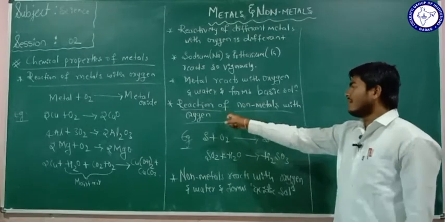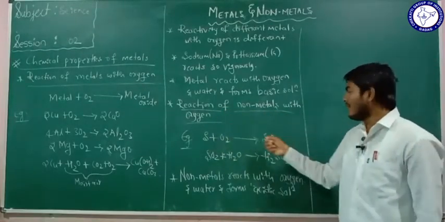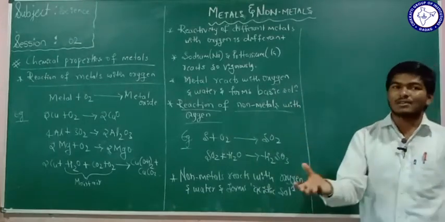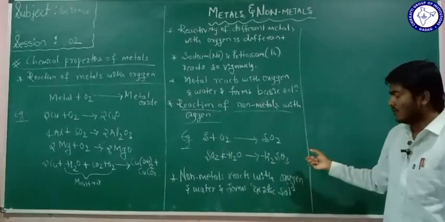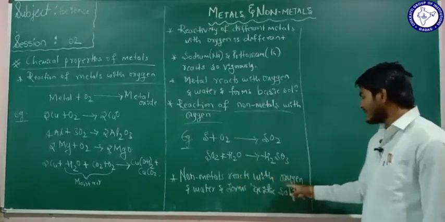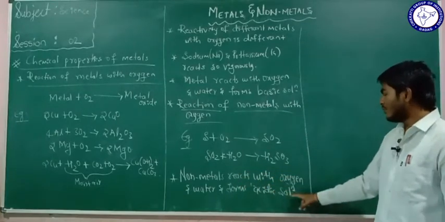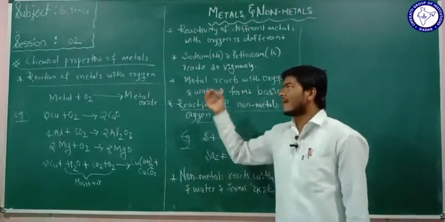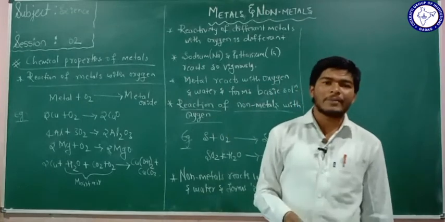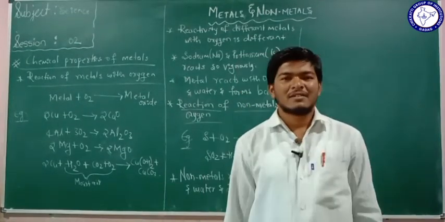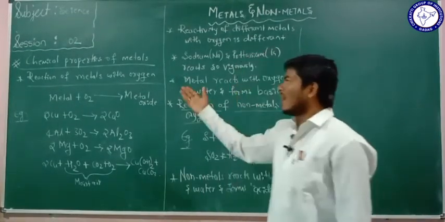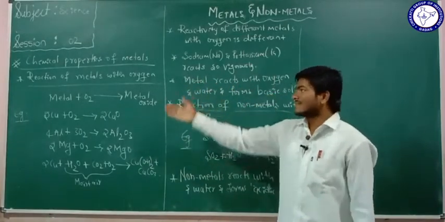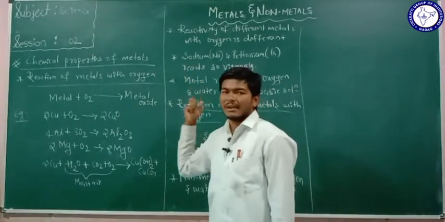So when any non-metal reacts with the oxygen, it forms a non-metal oxide, and when that non-metal oxide reacts with the water, it forms an acidic solution. So non-metals react with the oxygen and water to form an acidic solution. This is all about how the metals and the non-metals react with the oxygen and the water. That is nothing but the chemical properties of the metals and the non-metals.